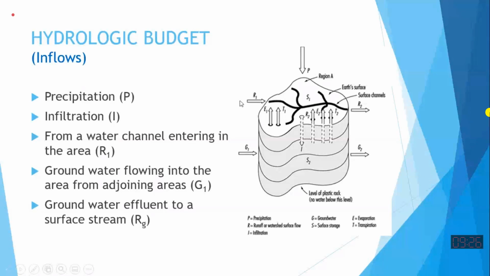Any water which is coming to the surface through the surface bodies like rivers will be considered as the inflow water from a channel entering into the area. That is shown over here and written over here. Groundwater flowing into the area from adjoining areas: like surface water flows to the area, underground water also is flowing.